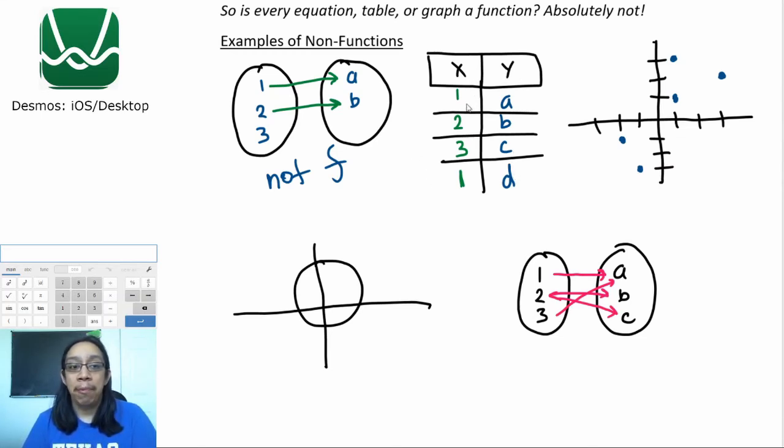Let's look at this next example. Here we have a table, x and y, couple of numbers here, couple of letters here. This 1 goes to a, this 2 goes to b, this 3 goes to c, and this 1 goes to d. I mentioned this one before. Notice that there's a repetition of x's here. This violates the definition because this input of 1 has two different y values, two different outputs. The definition says that every x has exactly one y, but this x has two y's. So this is going to be an example of not a function because they have two different y values.